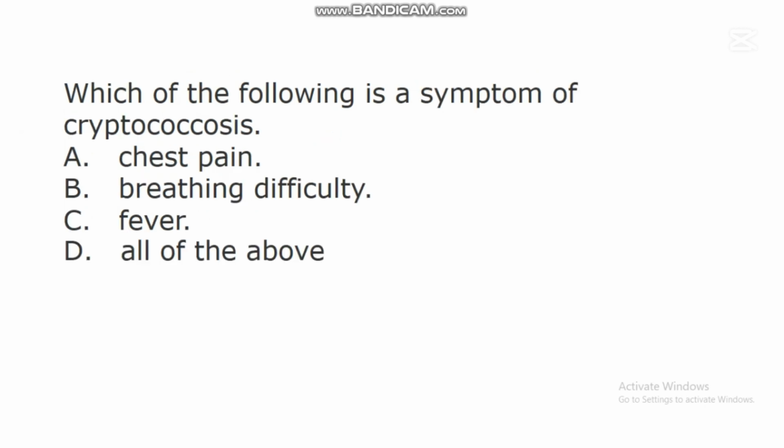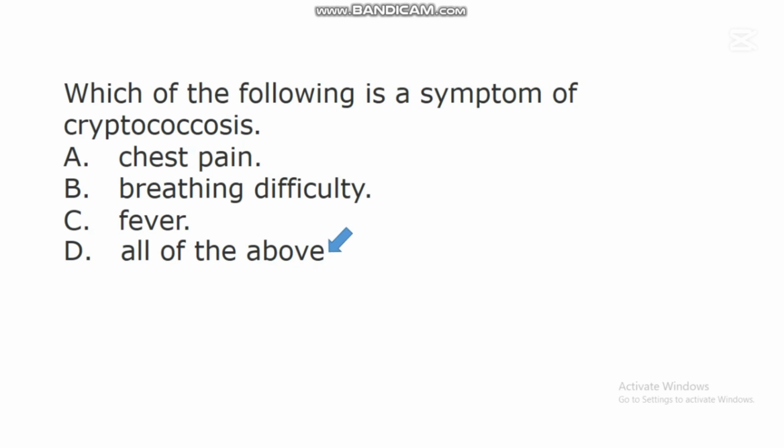The next question says, which of the following is a symptom of cryptococcosis? A. Chest pain. B. Breathing difficulty. C. Fever. D. All of the above. In this question, the correct answer is D. All of the above.